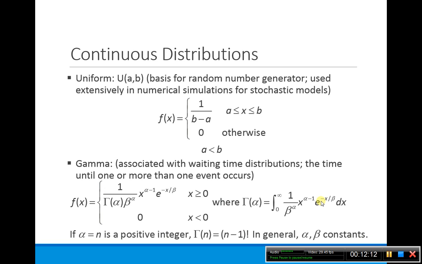Continuous distributions: now moving from discrete to continuous, we also have a uniform distribution for a continuous function. This is what we have already seen. This is normally what random number generators use a lot, and it's used a lot in stochastic models. Gamma distribution is normally associated with waiting times, the time until one or more events occur. So this is the formula for capital gamma. Alpha and beta are constants, and gamma has this nice form whenever alpha is some kind of integer.